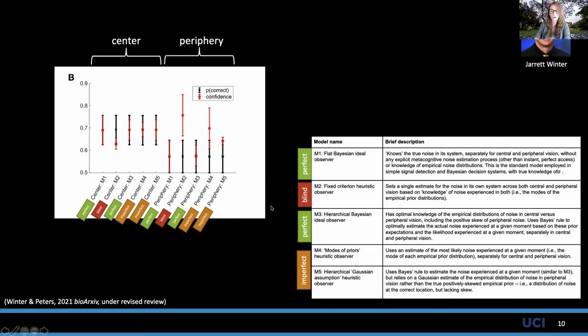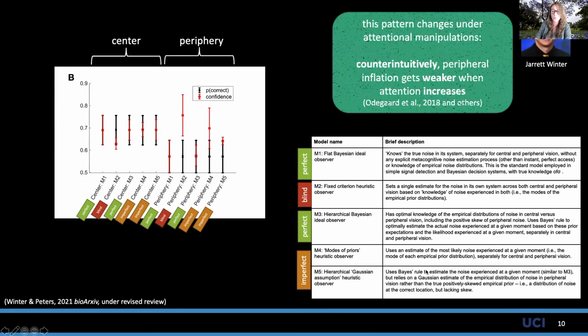But which of these models is the winner? All three imperfect models predict peripheral inflation. So to further arbitrate the models, we observed that some empirical results show that peripheral inflation can actually increase when you stop attending to your visual periphery. It's kind of counterintuitive, but let's see if we can get one of our models to do that better than the other ones.